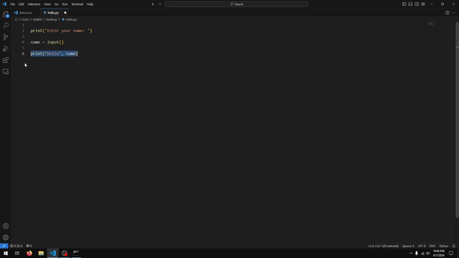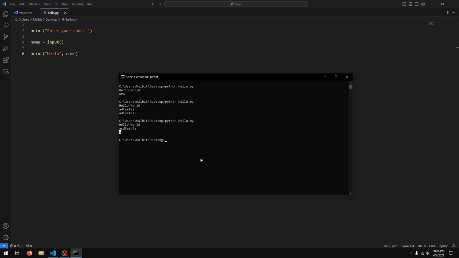Now we discussed this in the first video. Essentially we need to separate this with a comma because the first part is in quotation marks, the second part is not. So we need to separate the two with a comma. But when I run this, you see we get "enter your name". I can type in, let's say, Melbit, and I get "hello Melbit".